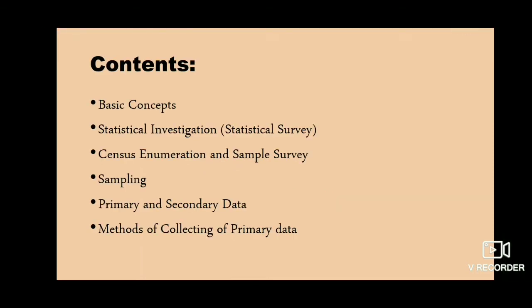So in the previous video we had studied about the origin of statistics, some of its functions and limitations, also a few of the characteristics of statistics. So today in this video we will be dealing with the basic concepts. What do you mean by statistical investigation? And what is census enumeration and sample survey, and what do you mean by sampling, what are the types of sampling along with their merits and demerits, and what do you mean by primary and secondary data, and also methods of collecting primary data.